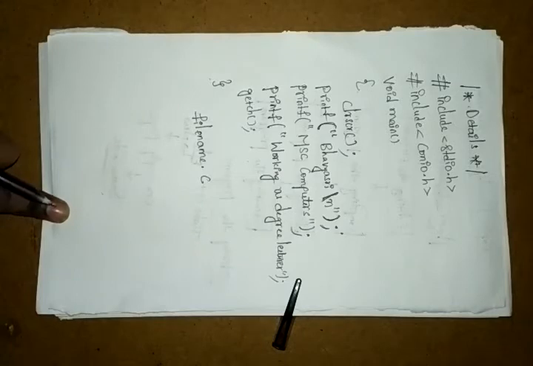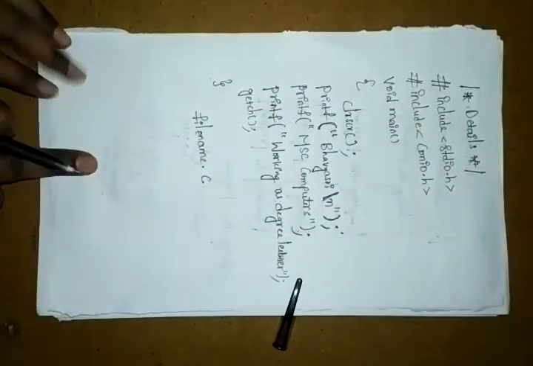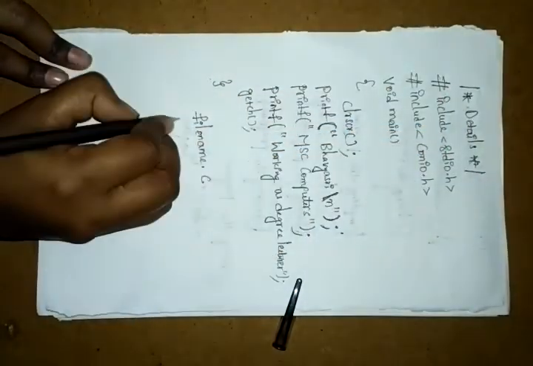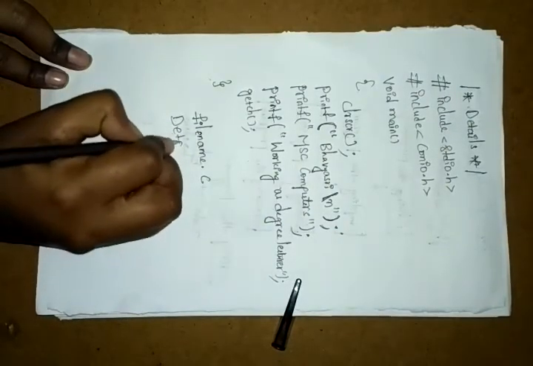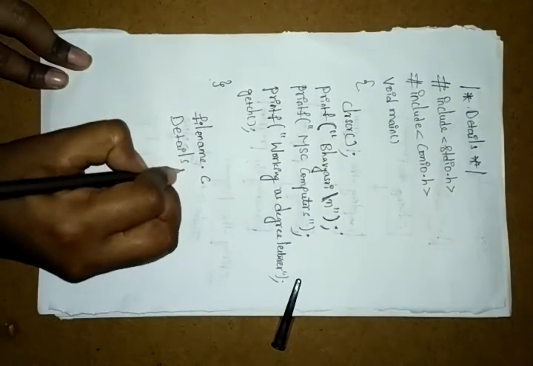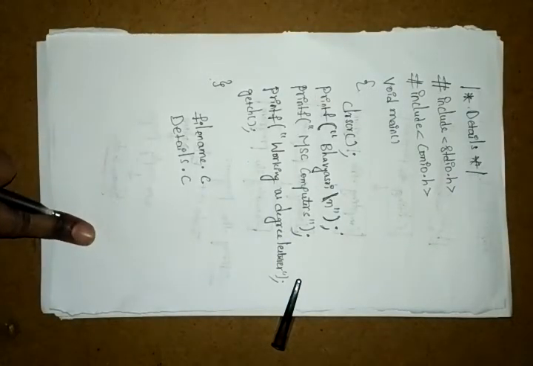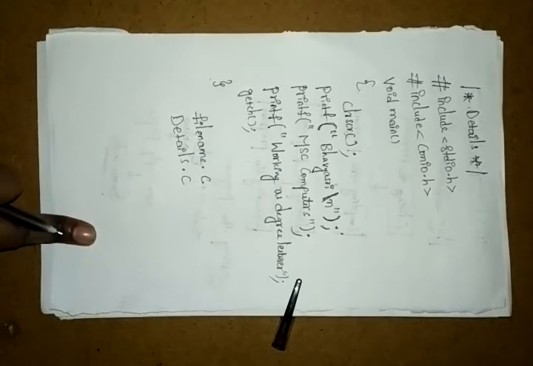Here what we did is write information about a person, right? So here we wrote the details. This is the details page. Just save this one as details.c. Here we need to save it as details.c, so it is created with your file name.